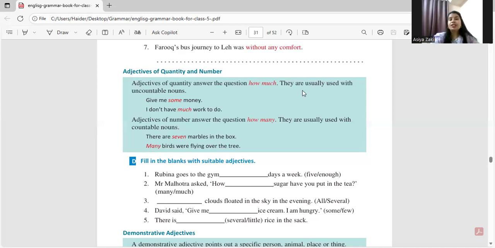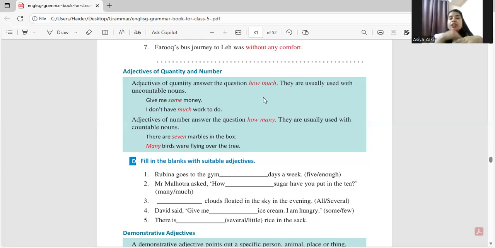Now, adjective of quantity answers the question how much. They're usually used with uncountable nouns. For example, salt, furniture, money, rice, right? Sugar. These are all uncountable nouns and we use quantity with uncountable nouns. For example, give me some money. How much? We can't count. Some money. I don't have much work. We cannot count work, right? So I don't have much work to do.